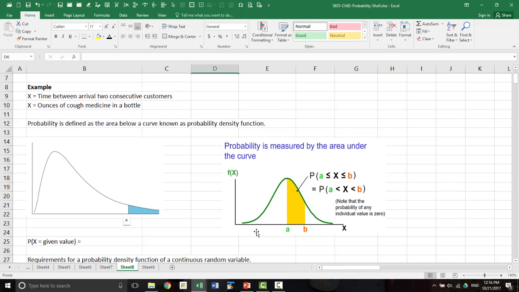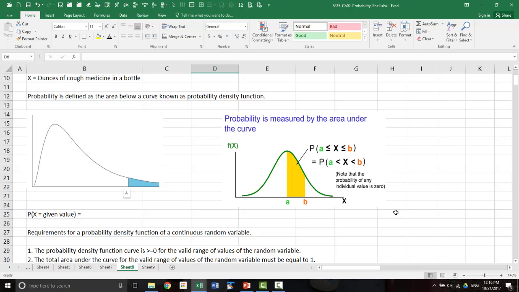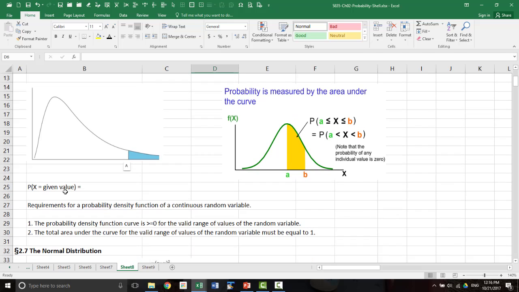So if the PDF is of this type, and you want the probability of x between a and b, it is this area. Now, the probability density function, which is shaped in this form, is called normal distribution. So the probability of x equal to a given value, remember, is always 0. Now, what are the requirements?